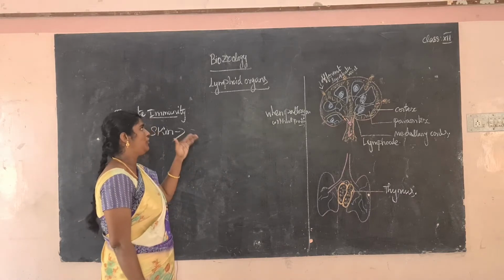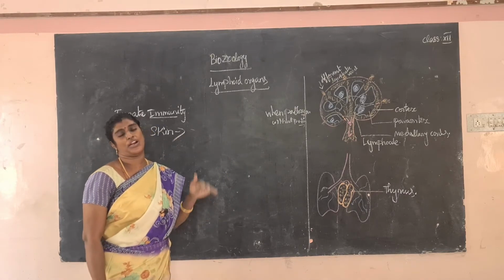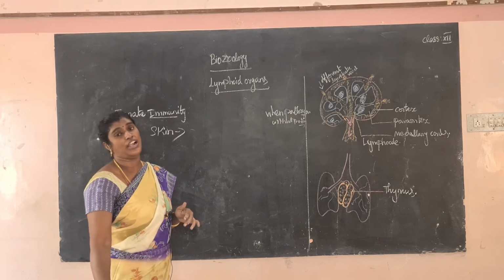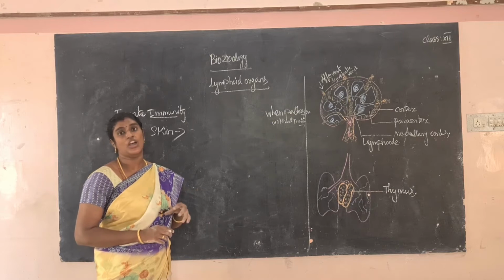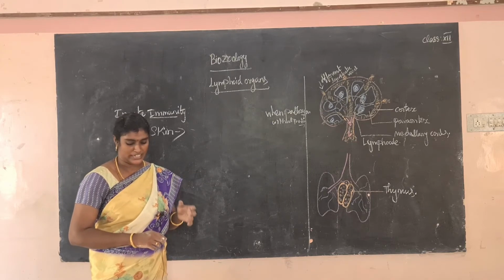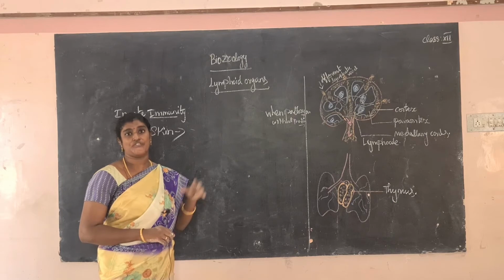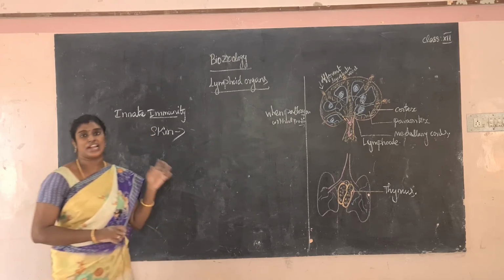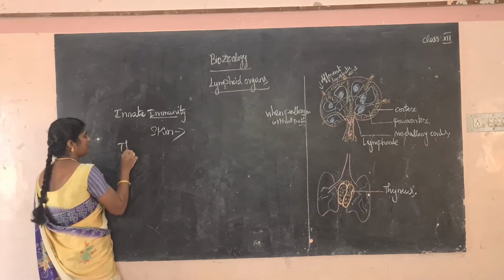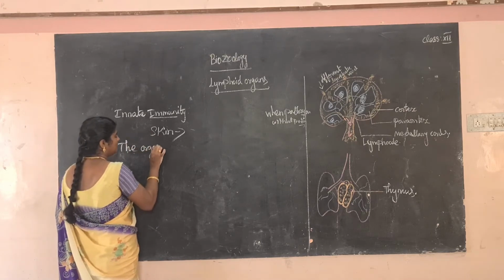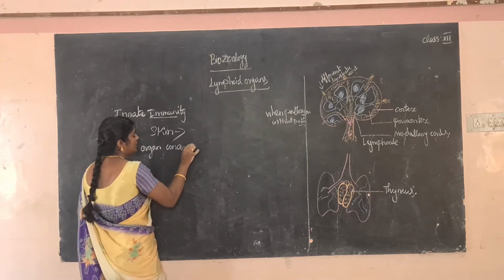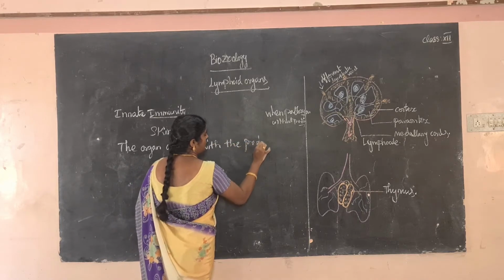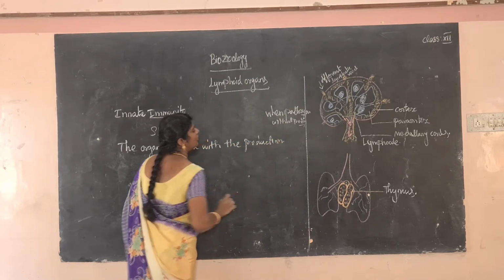Today we are going to cover the remaining part of the lesson, the lymphoid organs. What are lymphoid organs? Lymphoid organs are involved in immunological function. Lymphoid organs are divided into two categories. The organs concerned with the production of immunity are called lymphoid organs.